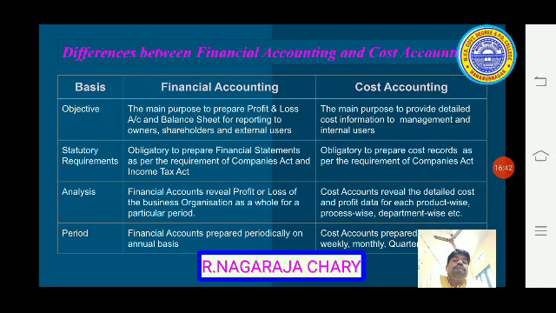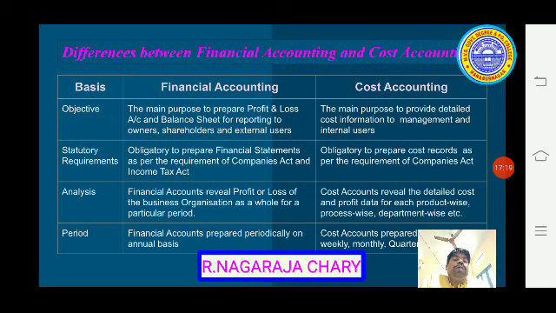So next one, analysis. Financial accounts reveal the profit and loss of the business as a whole for a particular period. So overall business organization profit can be known through financial accounting. In cost accounting, we can see detailed cost information or profit information, product wise, process wise, department wise. So that's the difference in analysis.